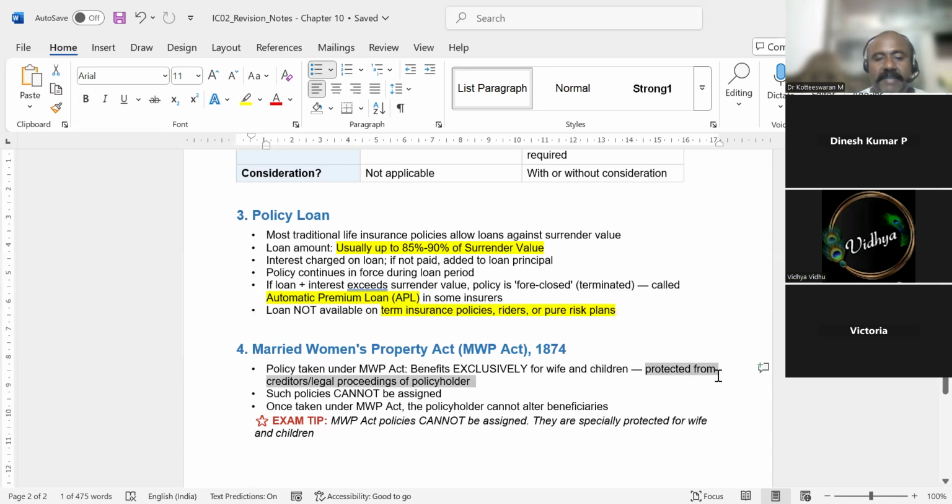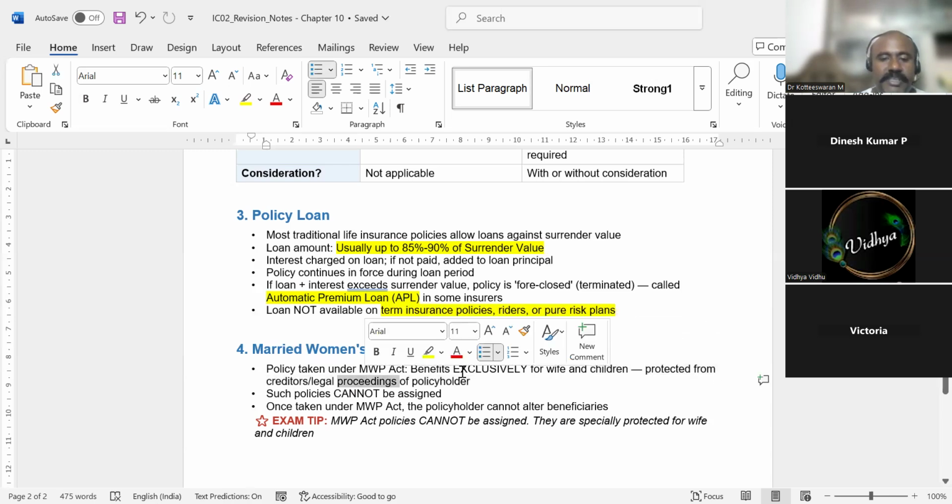It will protect them from creditors' legal proceedings. Not even the court can ask you, 'Your husband has left this much debt, you must pay.' No, we cannot do that. They cannot sue the insurance company. They cannot sue you because it is taken under the Married Women Protection Act. So it will protect you from creditors.